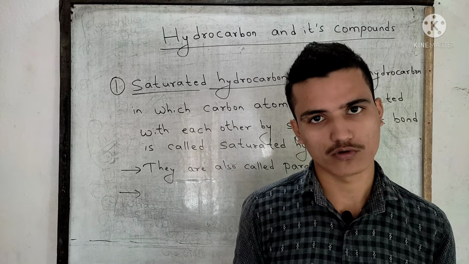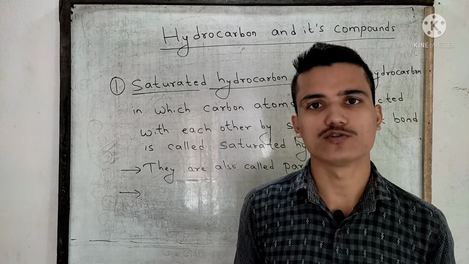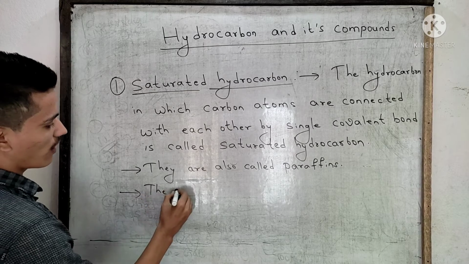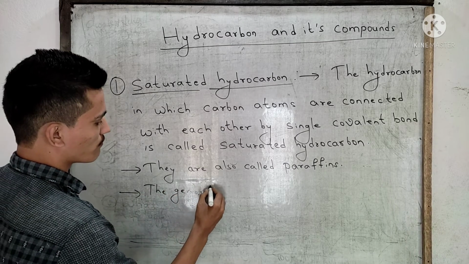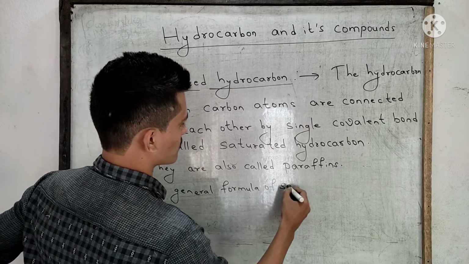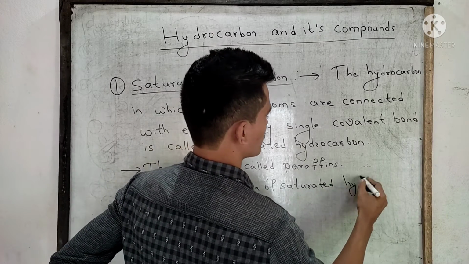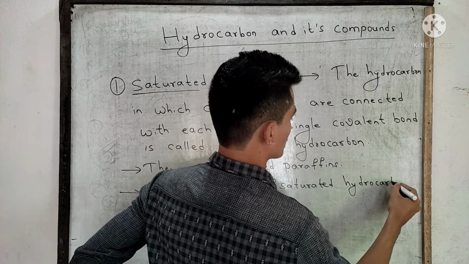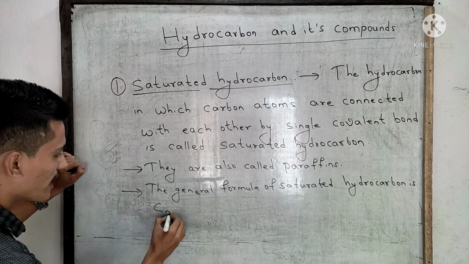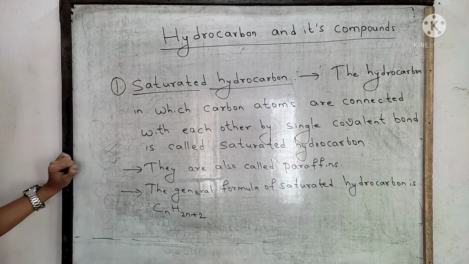Next, the general formula of saturated hydrocarbon is CnH2n+2. Okay, the general formula of saturated hydrocarbon is CnH2n+2.